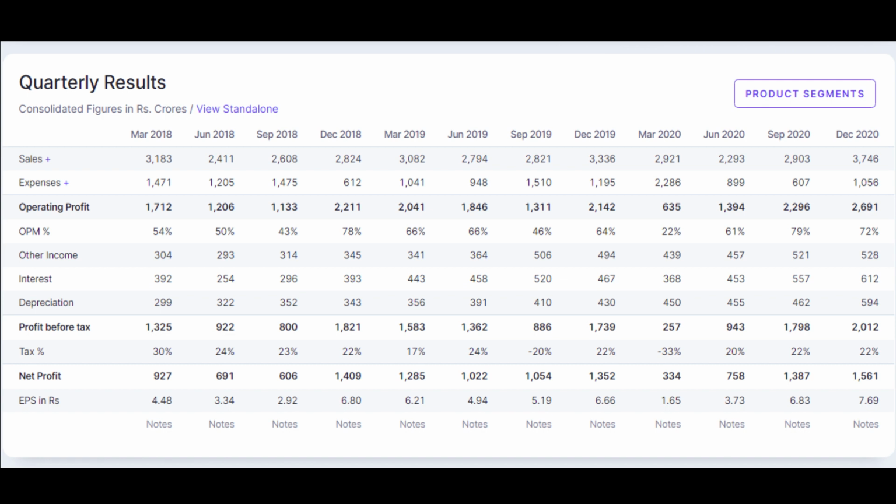The profit after tax reported in the December quarter was 2000 crores. Compared to the September quarter, that has been okay. Year on year, the profit is still increasing, which is one of the very big positive points for the company. The EPS is also increasing quarter on quarter over the last 3 quarters.